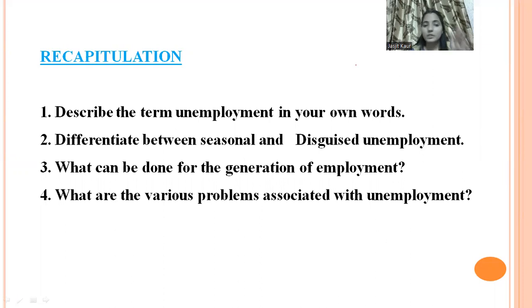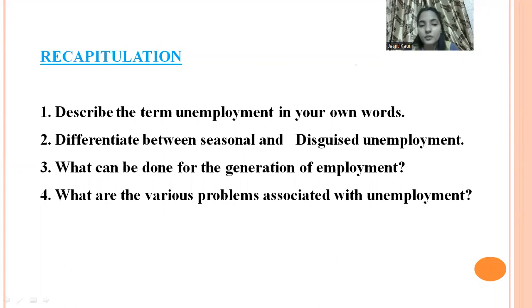Now describe the term unemployment in your own words. What do you mean by unemployment? Yes. So unemployment means when a person or people of the age group 15 to 59 are willing to do a job but are unable to find one. Okay, that will be considered as unemployment.